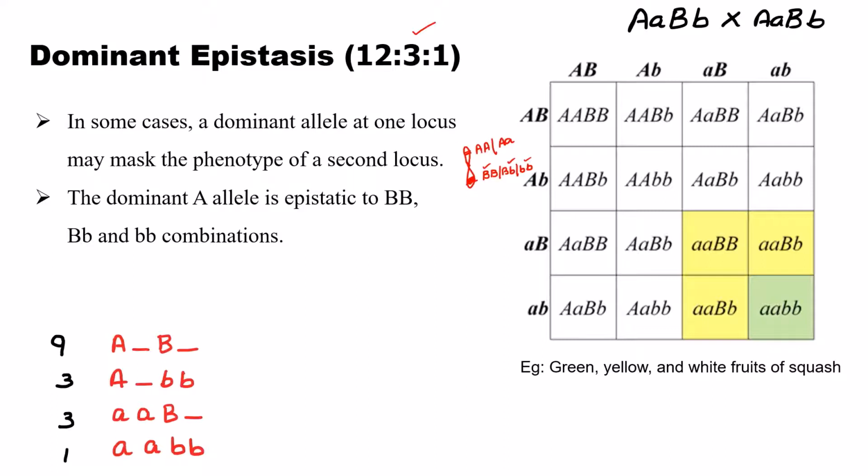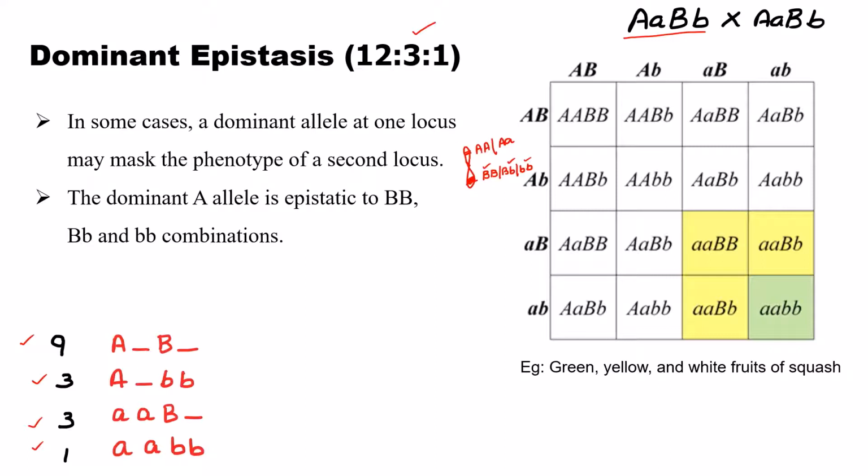So here we know that the normal dihybrid cross ratio is 9:3:3:1. This is the normal dihybrid cross F2 ratio. Here capital A, capital B, small b is the F1 hybrid.